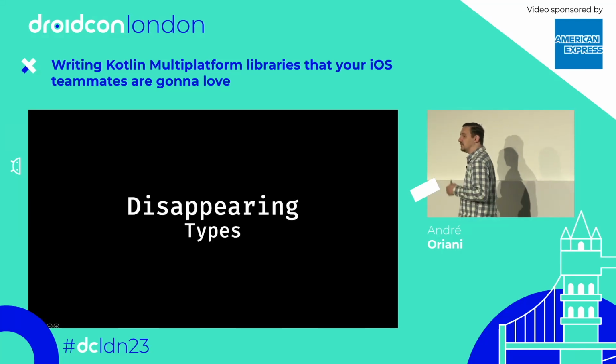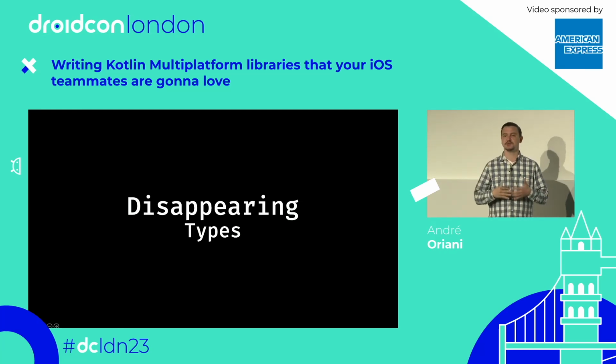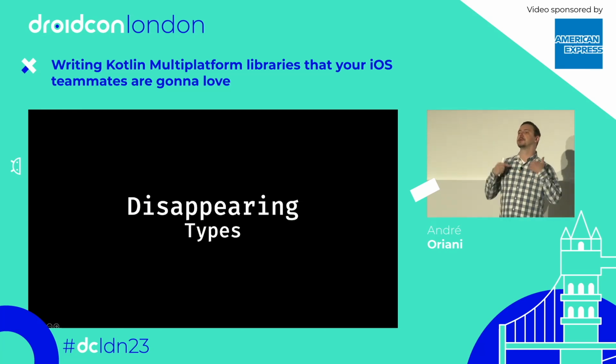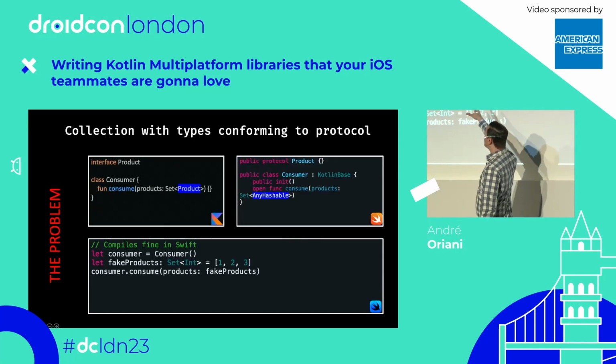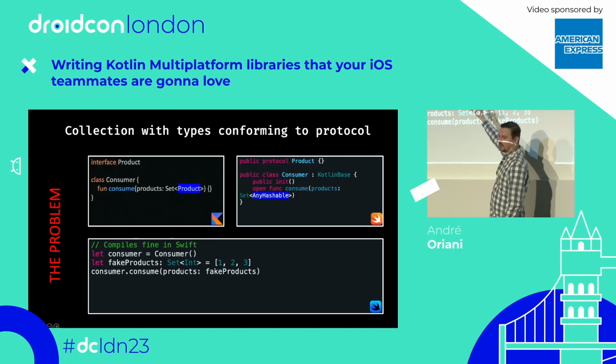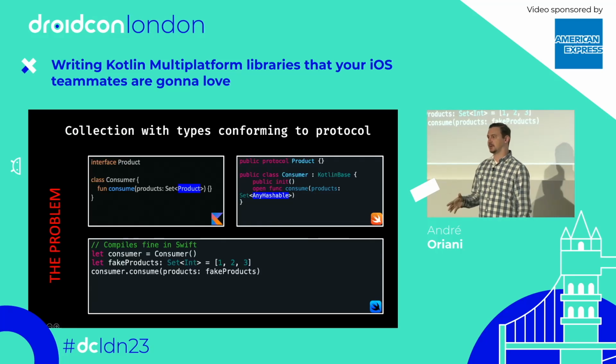Now I'm going to talk about cases in which the type that you see in your exported Swift API is completely different from the one that you specify in your Kotlin interface. Here's the first example. We have an interface Product, and we have a class Consumer, which has only one method, consume, which takes a set of Product.